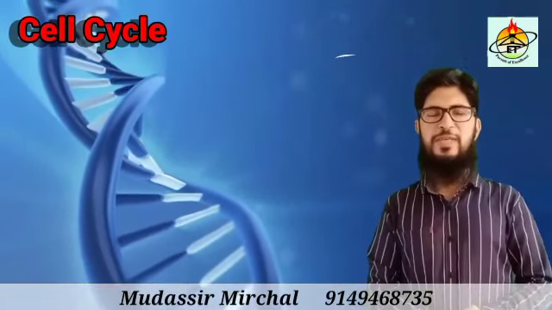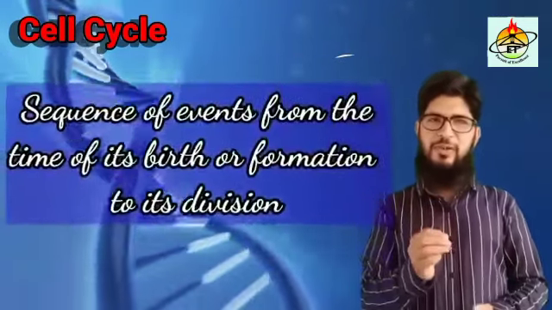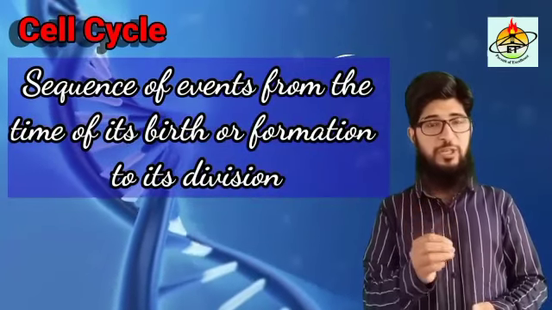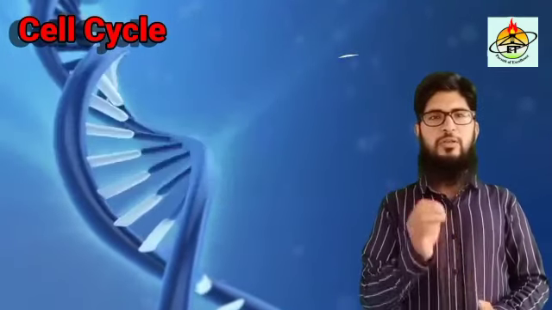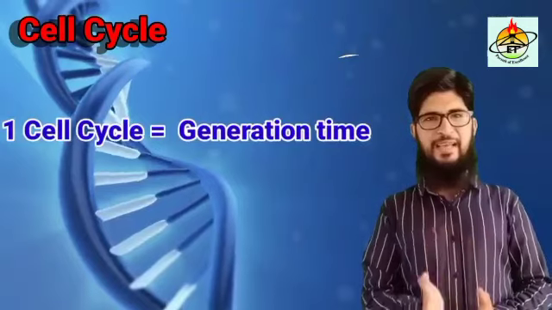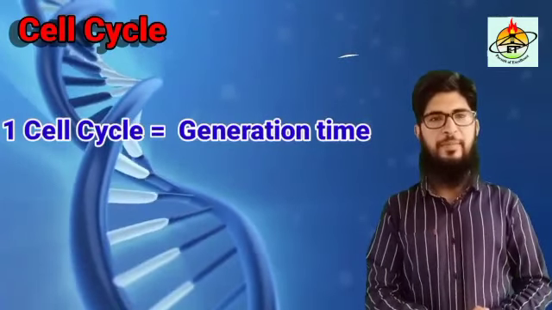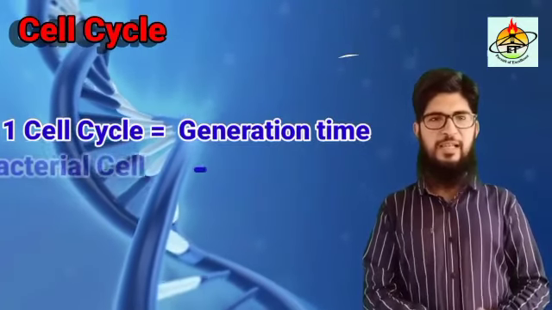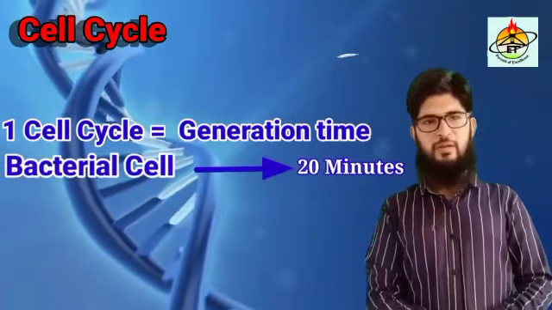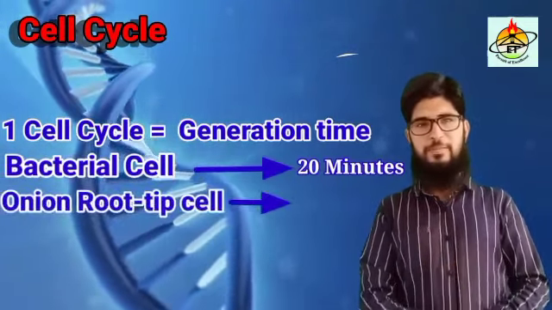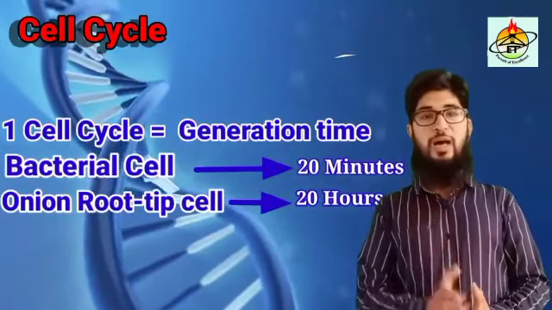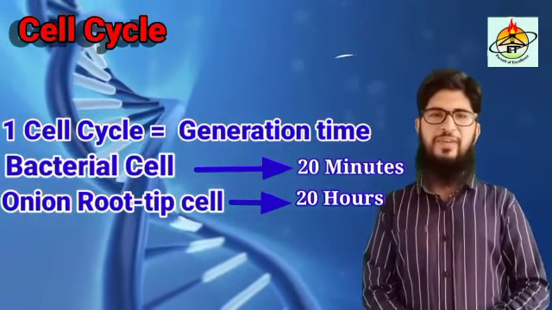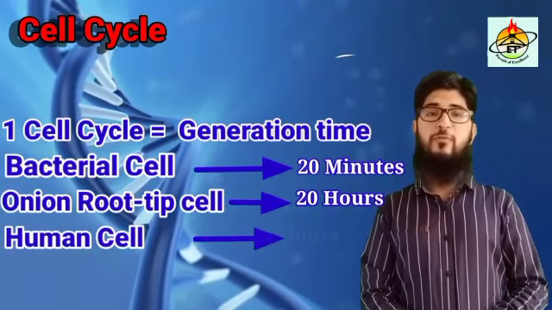In much simpler terms, we can say it's the sequence of events from the time of its birth or formation to its division. Duration of one complete cell cycle is termed as generation time, and generation time varies from cell to cell. For instance, a bacterial cell divides every 20 minutes, while an onion root tip cell takes about 20 hours to divide, and a human cell divides once in 24 hours.